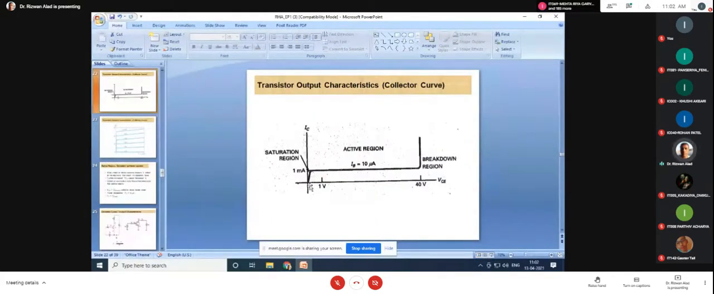Observe at the start here, VCE is very small. It means VCC is also very small. It means the collector diode has a very small reverse bias voltage. Please remember, the collector diode is reverse biased. It has a very small reverse bias voltage to collect the electrons. That's why in this region the collector current is increasing linearly. Whenever it reaches 1 milliampere, it is saturated, and this current is constant in the active region.